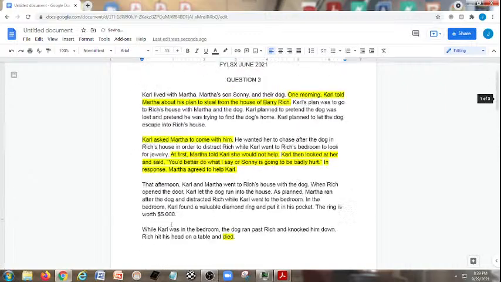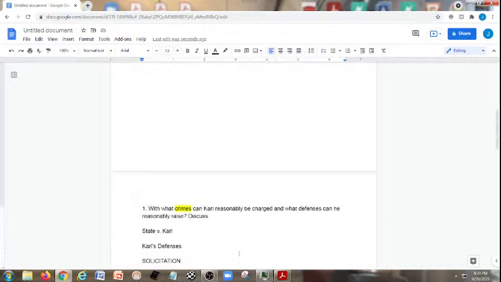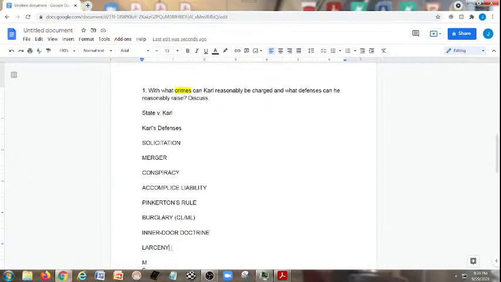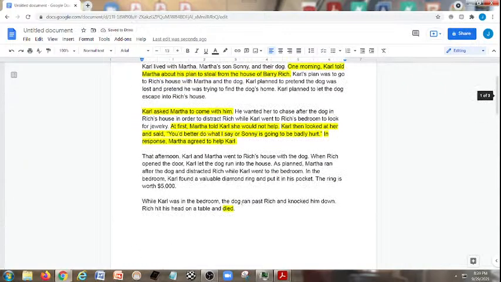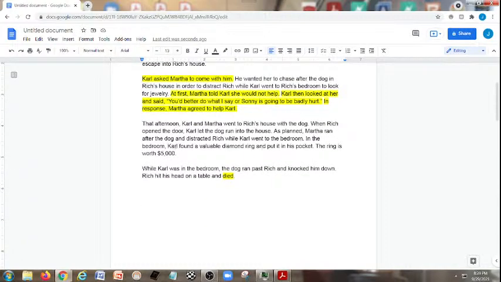Okay, and then in the bedroom, Carl found a valuable diamond ring and put it in his pocket. There's your larceny kicking in right at this point. Larceny for the diamond ring. We know that putting it into his pocket is intent to permanently deprive. And not only that, he found it and picked it up, which means we've got asportation. So trespassory, the taking and carrying of personal property with the intent to permanently deprive the owner thereof. All elements are met there.